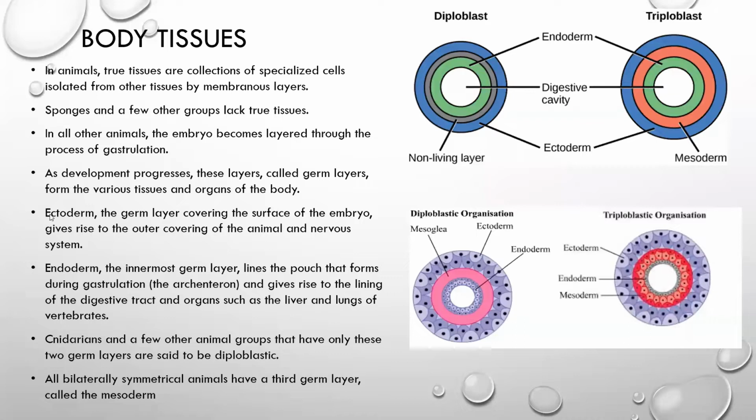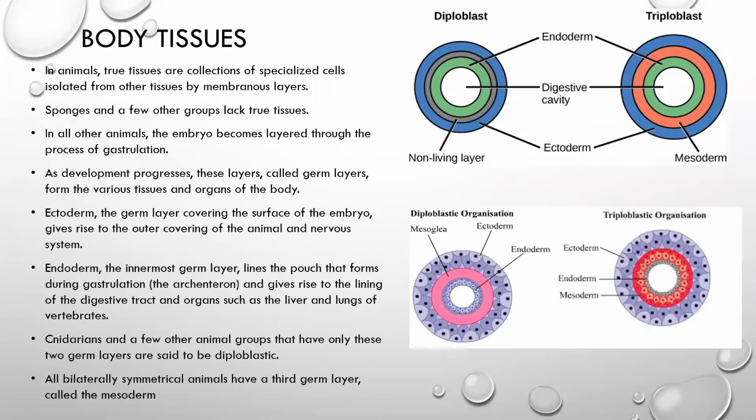The ectoderm is the outermost covering in animals, and it gives rise to skin and integuments, whereas the second layer, known as endoderm, is the innermost layer, and it gives rise to the digestive system, liver, lungs, and other associated organs. We have two types of animals on the basis of germ layers, diploblast and triploblast.